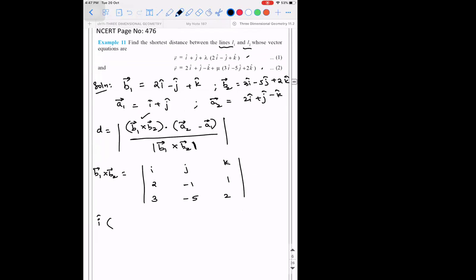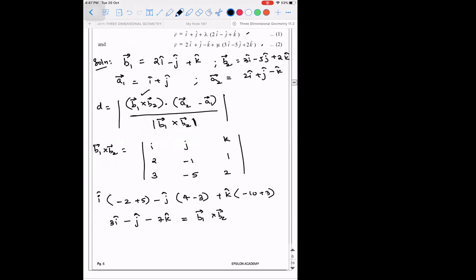So i cap into minus 2 plus 5, minus j cap into 4 minus 3, plus k cap into minus 10 plus 3. So 3i cap minus j cap minus 7k cap. This is B1 vector cross B2 vector. Right. So what will be the value of D?